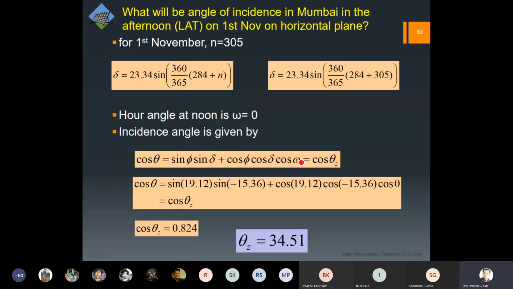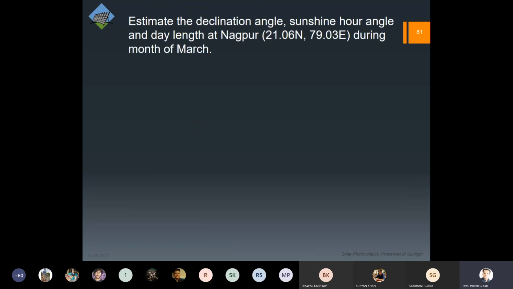So theta is around 34. Yes, sir. Okay, fantastic. So I think everybody is getting the answer. So nearly you have to substitute, but you should be careful about the conditions. Like in this one, it is indirectly given that our angle is 0 because we are talking about the afternoon, or rather LAT. That's why the LAT is mentioned. So we can go for the next one.